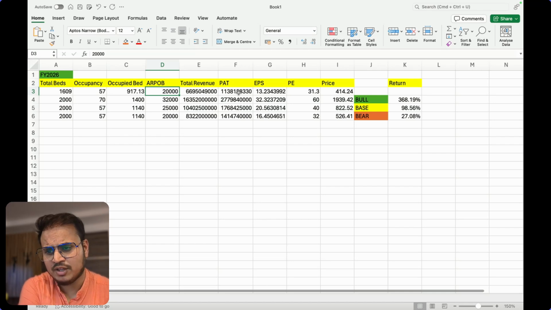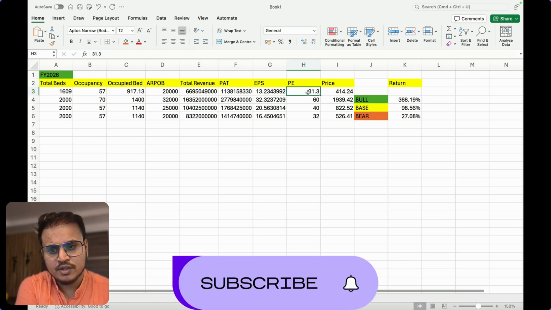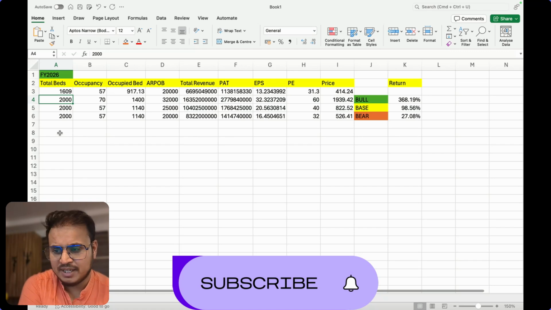Considering that revenue and the occupied beds, the profit after tax becomes 113 crores. If you divide this by the number of shares, earning per share comes to around 13.2. The P/E ratio is 31.3 currently, and the current price is 414. Now I've created three scenarios: bull, base and bear case. In the bull scenario, I considered that after 2 years they get all the beds ready.